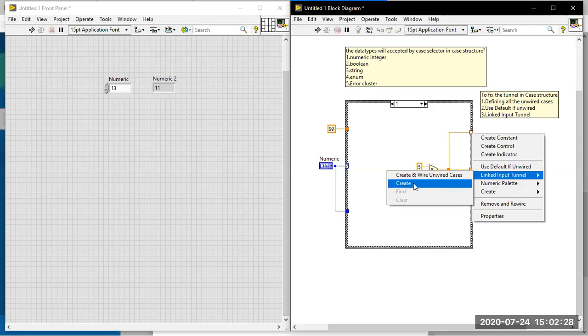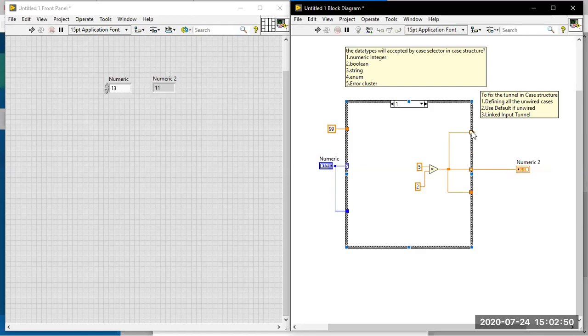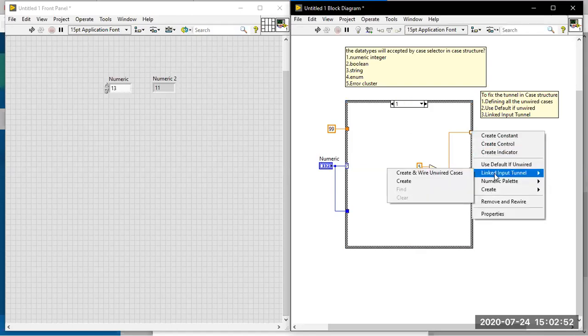I am going with Create and Wire Unwired Cases. Why is it helpful? Suppose you have different cases available, but you have to leave some cases unwired and wire others; at that time it will be very easy to do this. Otherwise, going with Create every time will take more time. So right click on the tunnel. If you want to enable Linked Input Tunnel, you should have a minimum of one input tunnel there. So go for Create and Wire Unwired Cases.